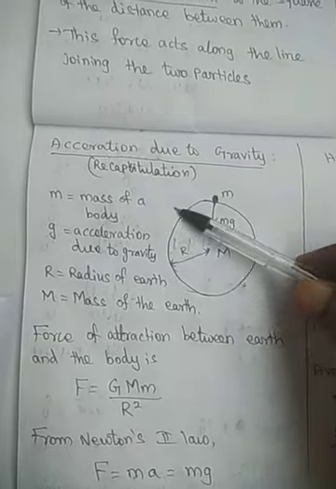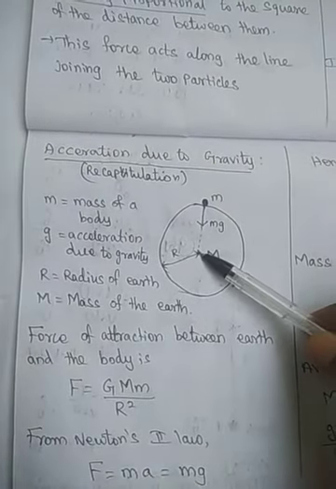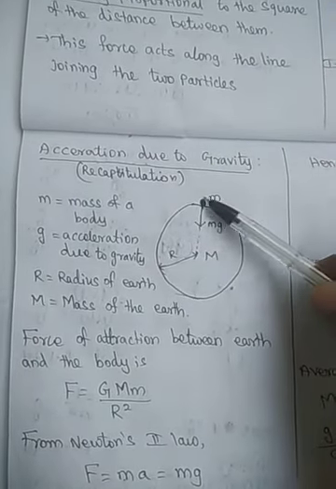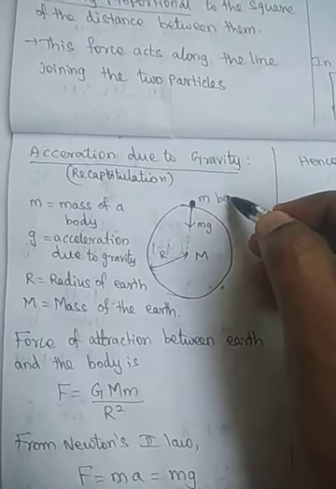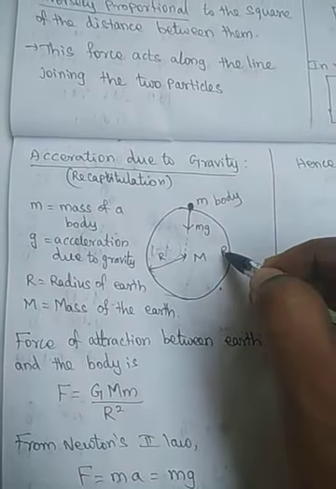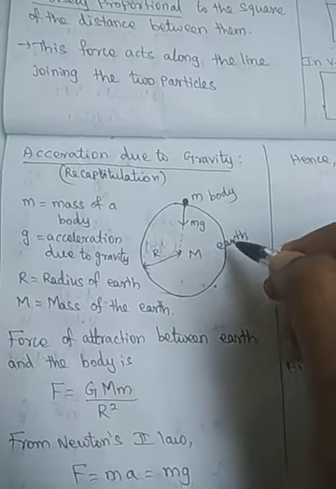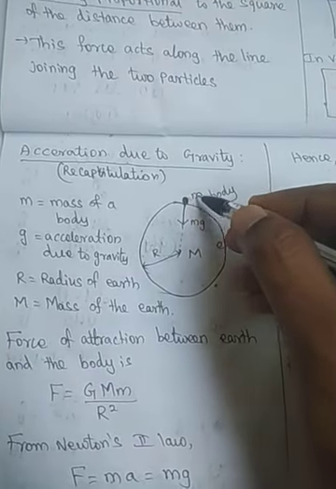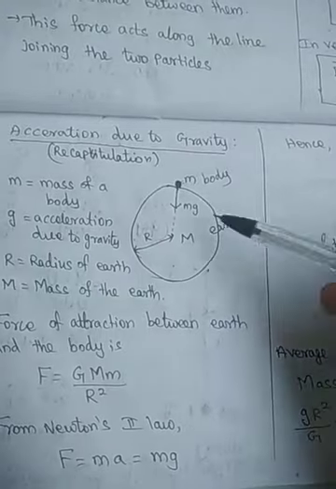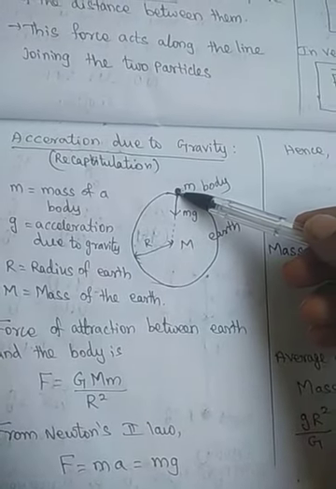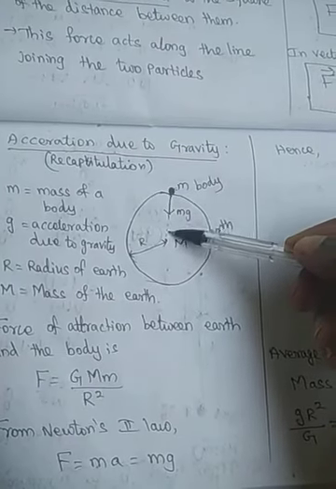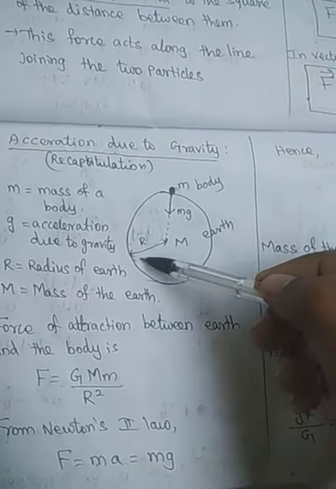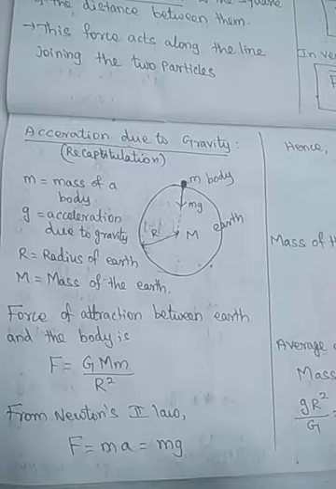Let us assume that this is the earth. The mass of the earth is M. Another body, of mass m, lies on the surface of the earth. Definitely there will be a weight. The force acts towards the center of the earth, that is mg. The radius of the earth is R.